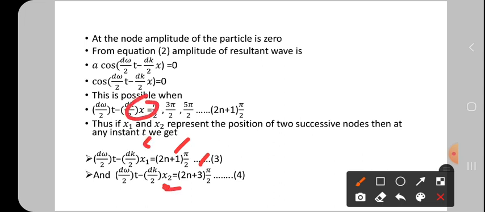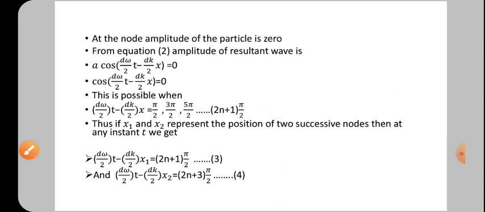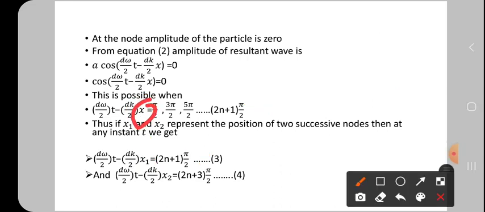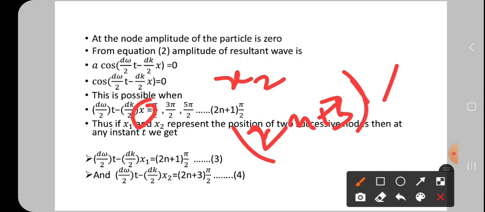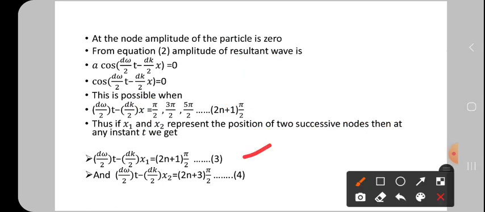In the place of x, I have written one time x1, and I substituted the formula 2n plus 1 into pi by 2. Next, in the place of x, if you substitute x2, then what you have to write? 2n plus 1 plus 3 pi by 2 at x2, and at x1 it is simply 1 only. Okay, so like this we got two equations. Now what you have to do? You have to subtract which equation? The third equation from the fourth. So that means the fourth equation minus the third equation.